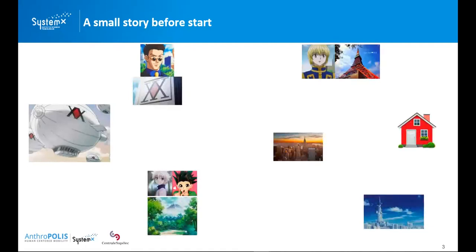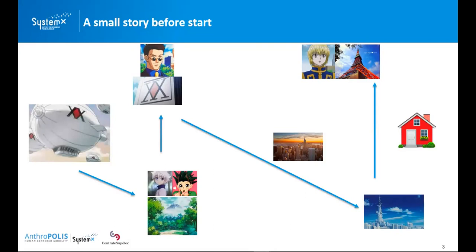One possible way might be that the flying boat first goes to pick up Killua and Gon at Kukuroo Mountain, because they have the tightest time window for being picked up. Then it goes to pick up Leorio at the Hunter Association, then sends Killua and Gon to the Sky Arena, their destination, then goes to pick up Kurapika at Tokyo and sends him to New York.